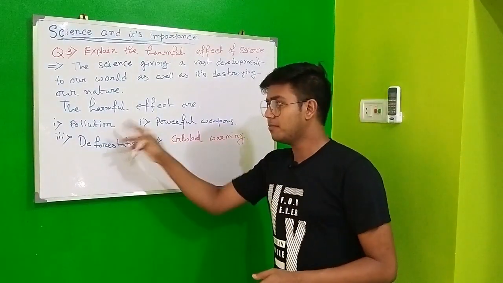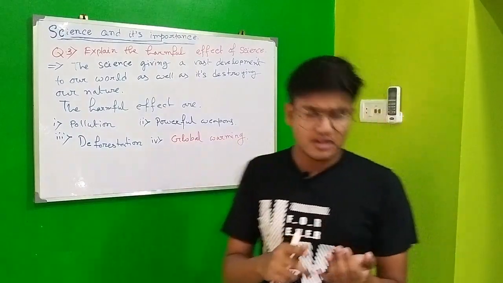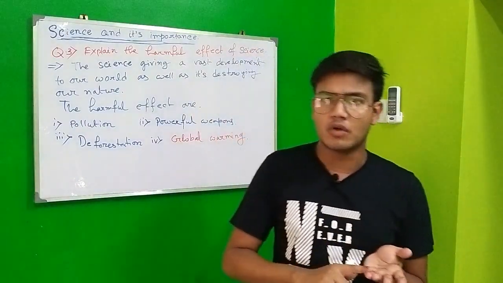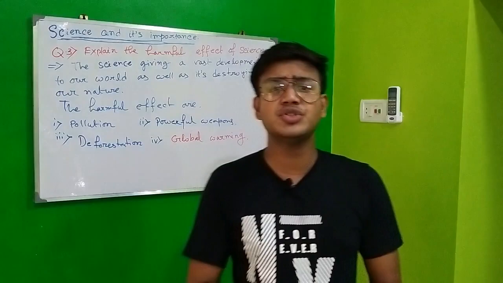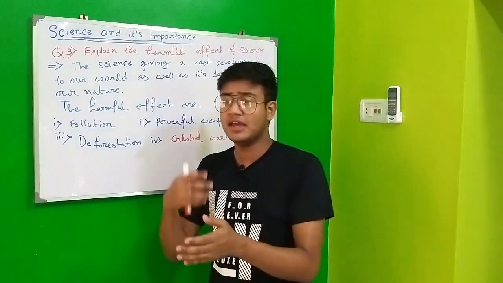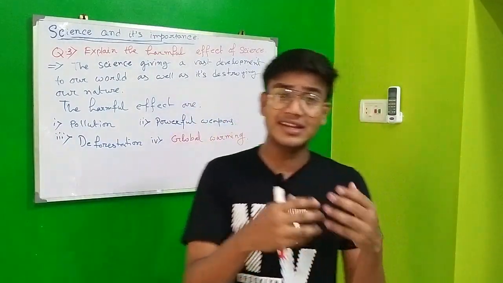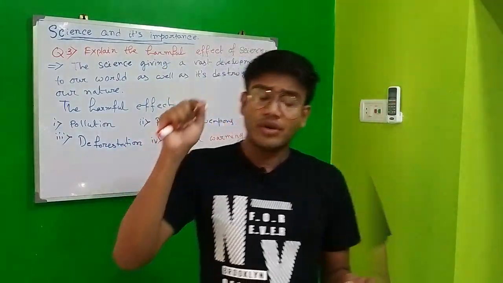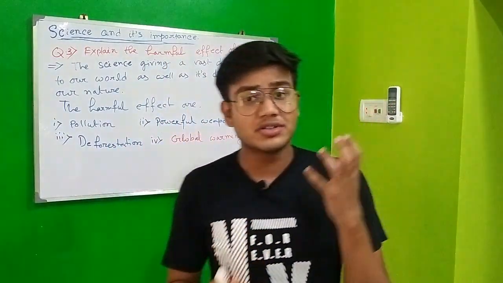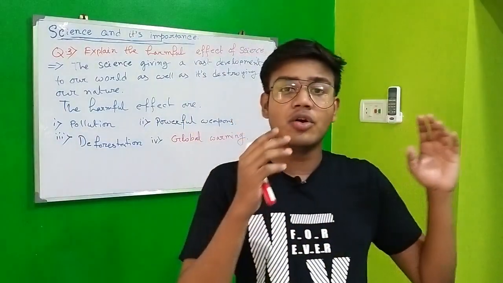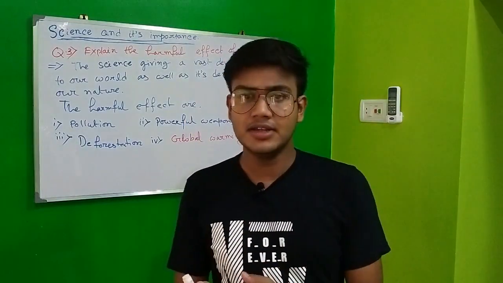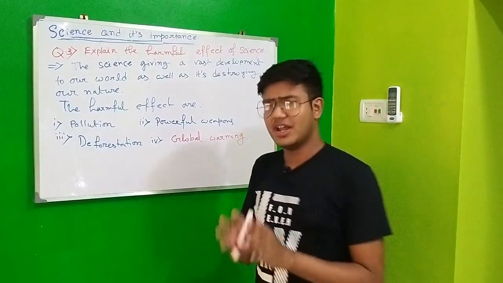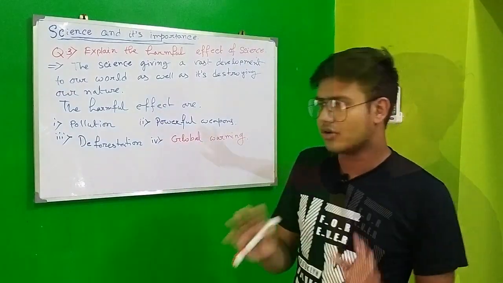So first of all, pollution. We know there are so many kinds of pollution: air pollution, water pollution, noise pollution. Air pollution happens due to the cars that make carbon dioxide, also the industries that make toxic gases causing air pollution. Also industries are making toxic liquid that goes directly to the river and pond, and that is causing water pollution, and so many other causes are there. I'm not discussing them right now.